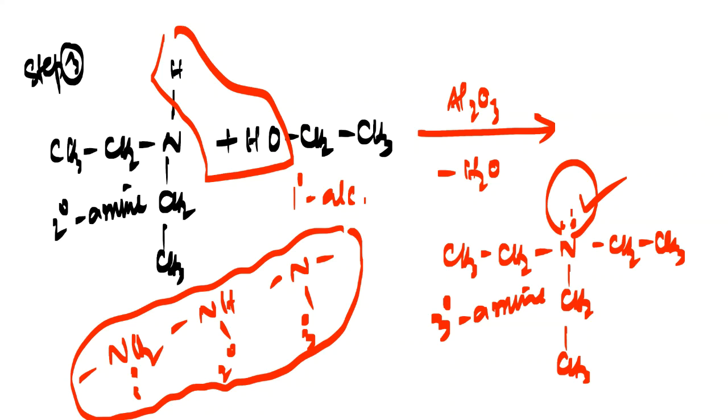So I hope, my dear friends, you have understood the formation of primary, secondary, and tertiary amines from alcohols when we treat them with ammonia in presence of aluminum oxide at 633 Kelvin temperature. Please make note of this.